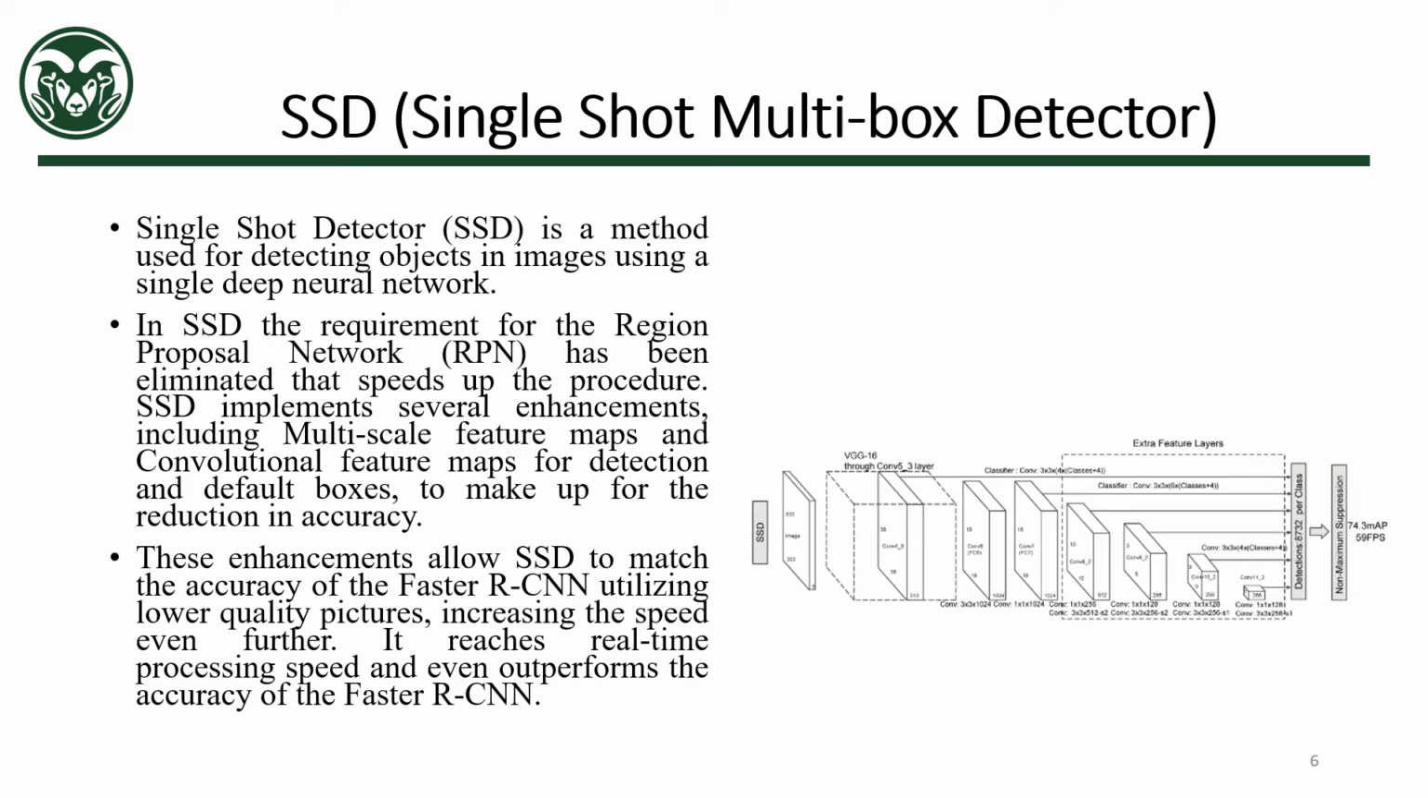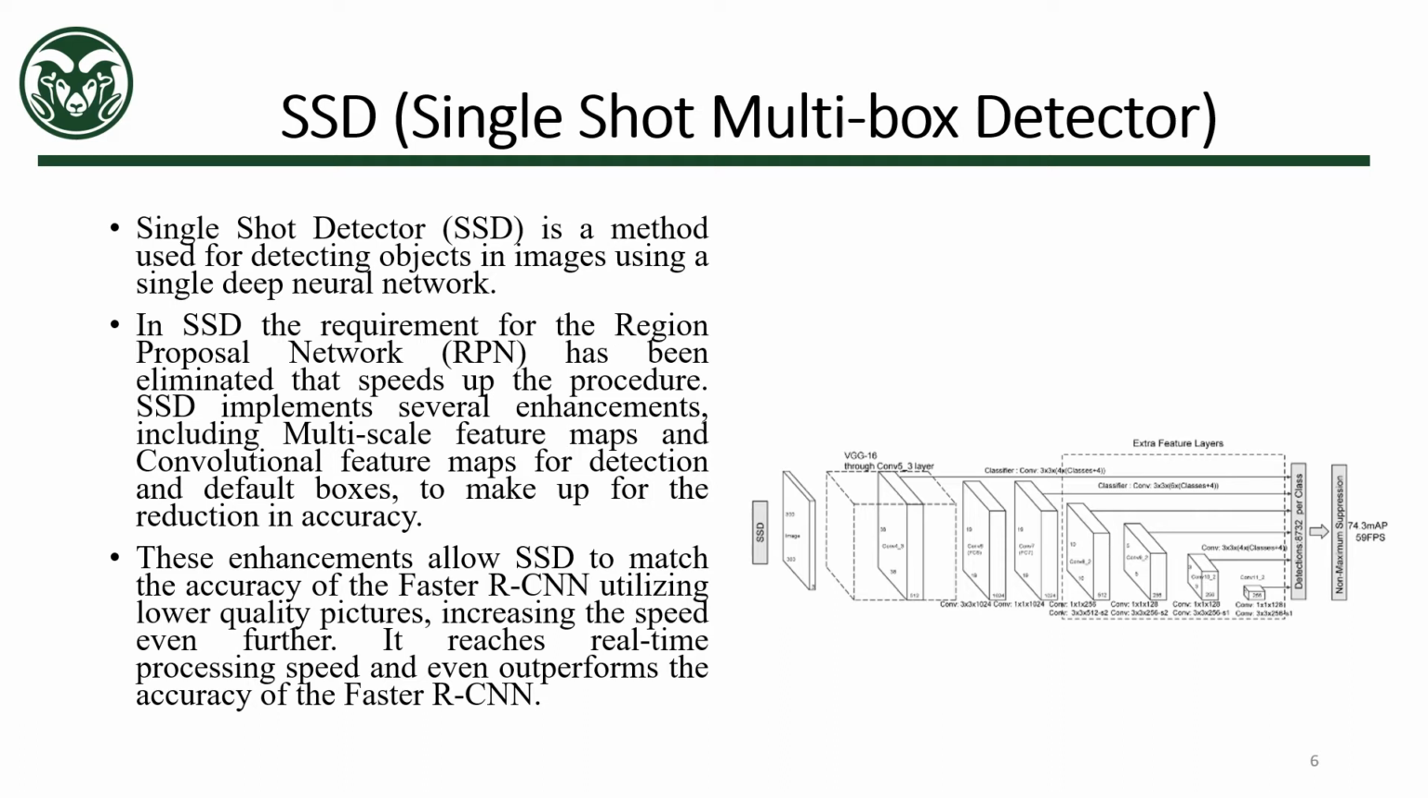Moving on to our next deep neural network framework, we have SSD, the Single Shot MultiBox Detector. The Single Shot MultiBox Detector is a method used for detecting objects in an image using a single deep neural network. The diagram is presented here for deeper understanding. And in SSD, the requirement for the region proposal network has been eliminated, which speeds up the procedure.